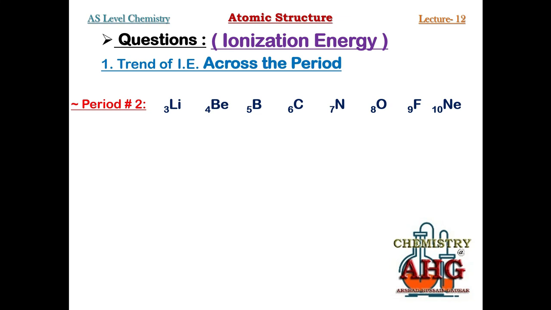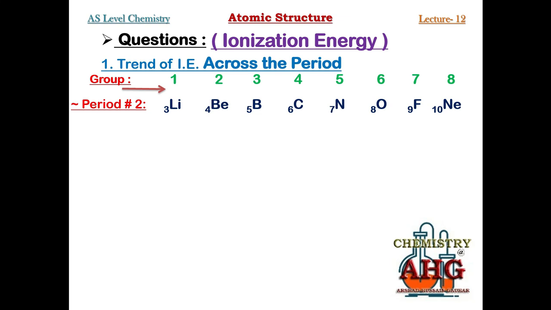All these elements belong to the same period, but they have different group numbers. Now what is the difference between period and group number? Period is the horizontal row in the periodic table. Group is the vertical column. Like lithium belongs to group 1, beryllium 2, boron 3, carbon 4, nitrogen 5, oxygen 6, fluorine 7 and neon belongs to group number 8. Now you have come to know all these elements of the same period belong to different group numbers.